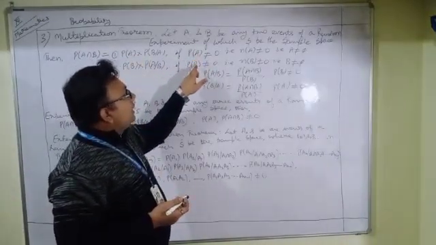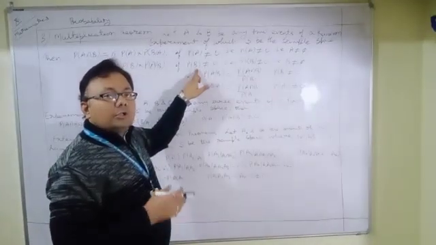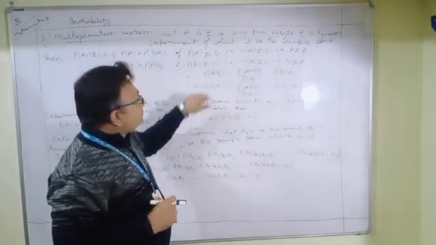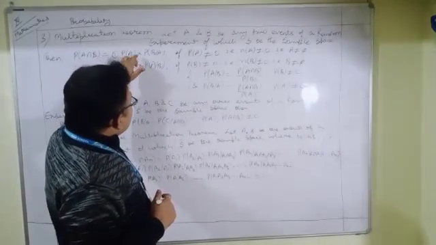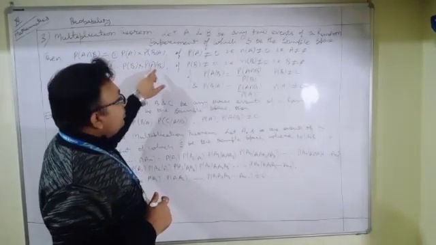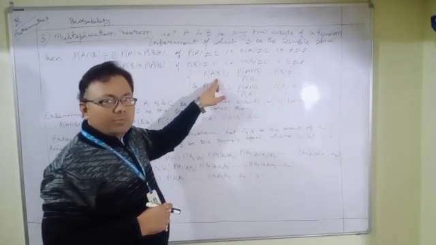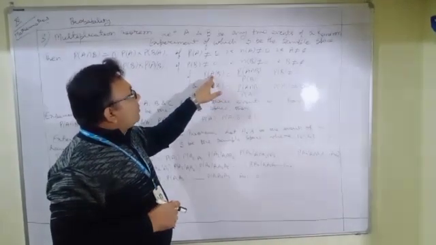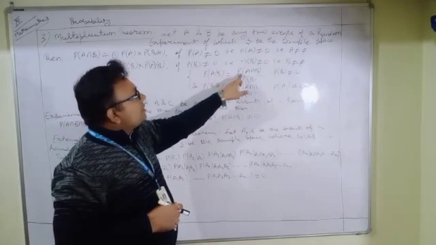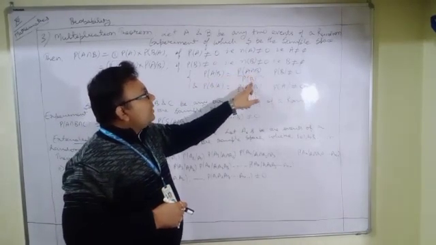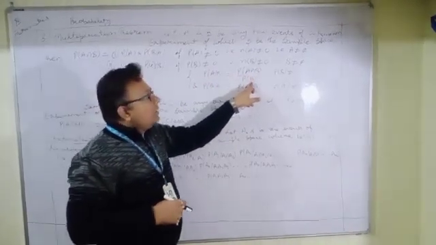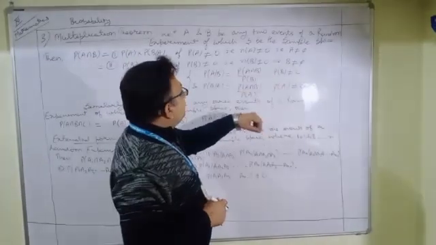Now, these results we can easily derive from the fundamental definition of conditional probability, where probability of A given B is equal to probability of A intersection B divided by probability of B, where probability of B is not equal to 0.